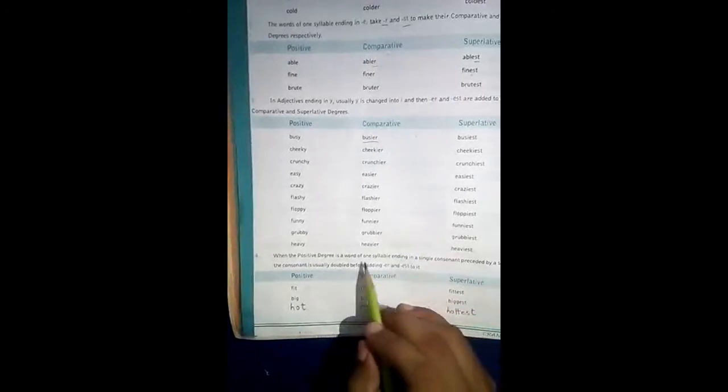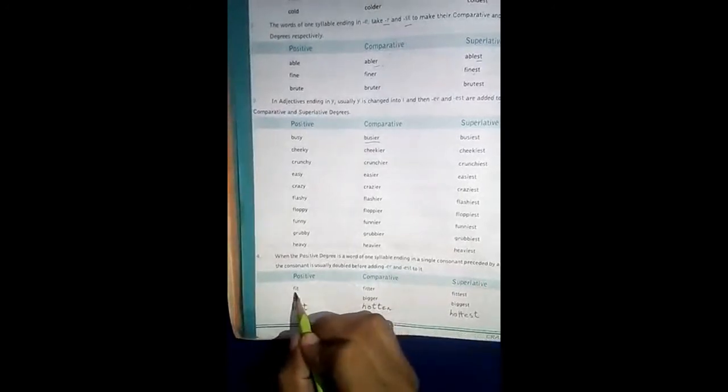Students, this is our fourth rule of making comparative and superlative degree from positive degree. This rule says that if a one-syllable adjective ends in a consonant like B, C, D, F, G, H, and before that ending consonant there comes a short vowel like I or O, then we double the spelling of that consonant letter.